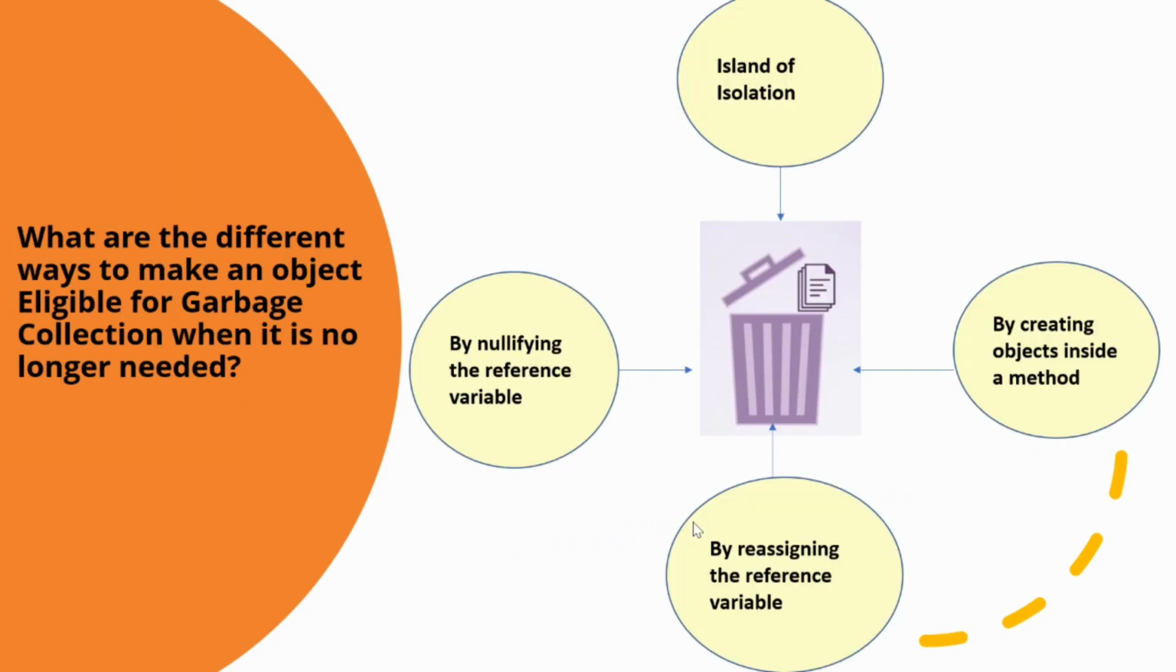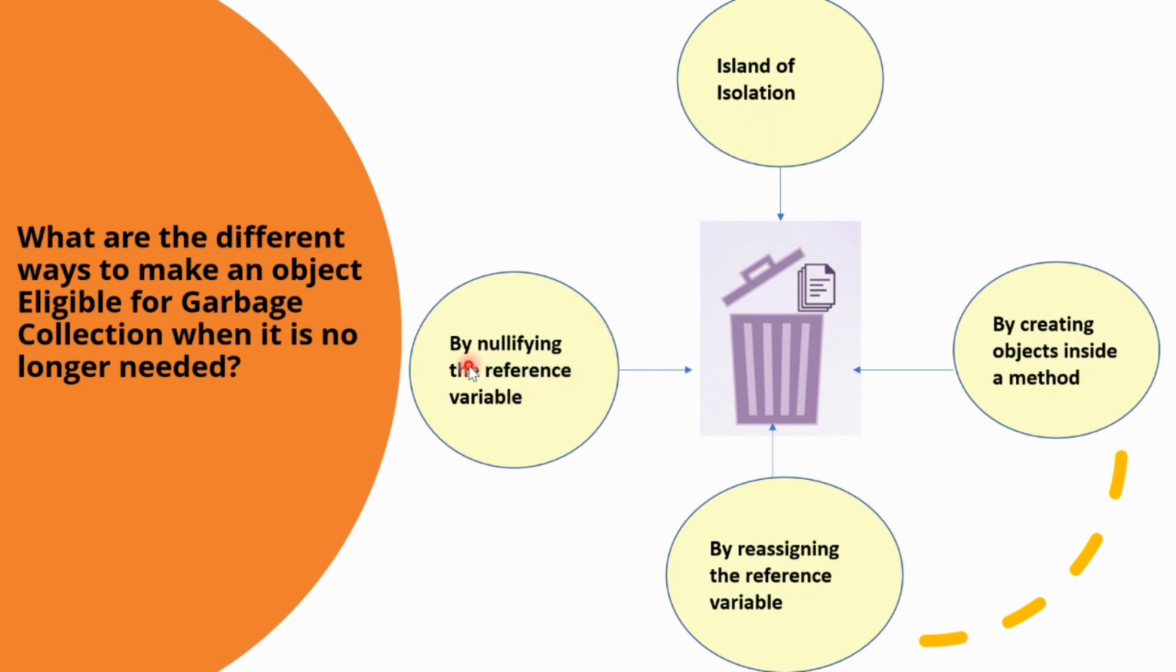Again, this is a very important question: what are the different ways to make an object eligible for garbage collection when it is no longer needed? There are four ways by which we can do this. The first one is by nullifying the reference variable. The second one is by reassigning the reference variable. The third one is by creating the object inside a method. And the last one is island of isolation. So let's talk about them one by one.